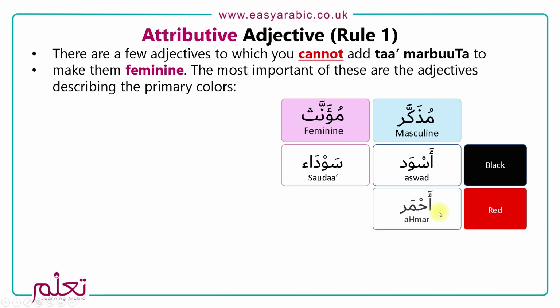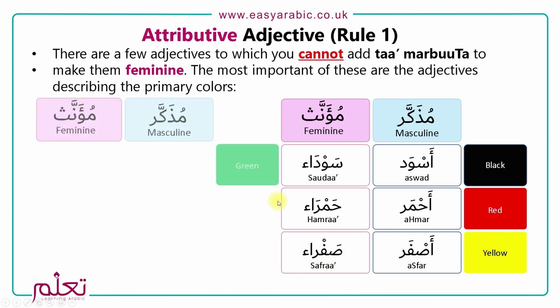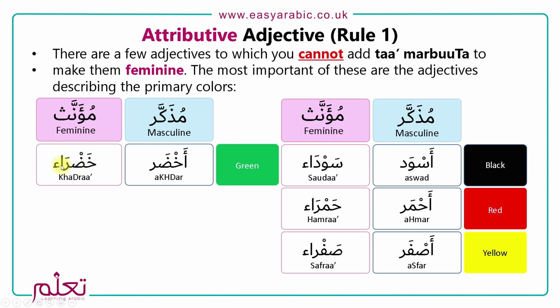Red is ahmar, so it becomes hamra'a. Ahmar, hamra'a. Next one is yellow, which is asfar, will become safra. Asfar, safra. Next one is green, which is akhdar, becomes khadra.